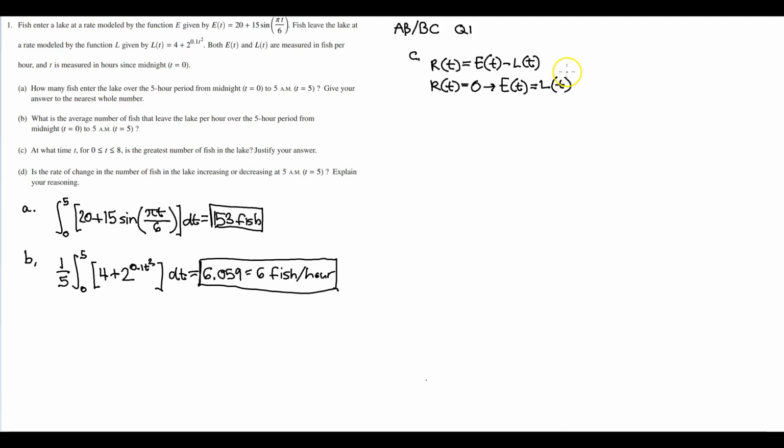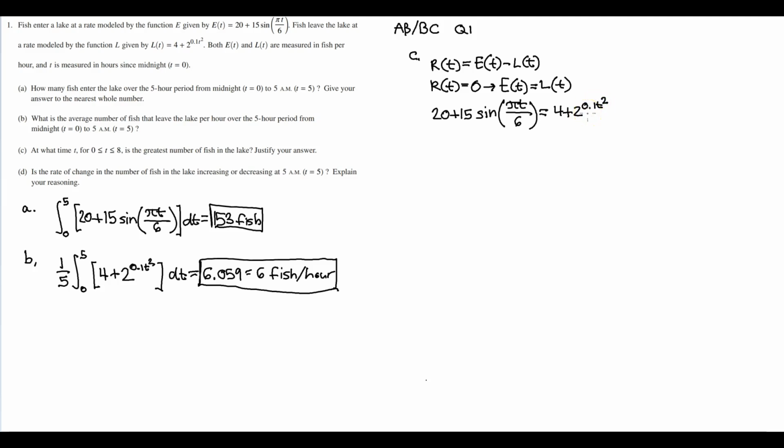Okay? So what we have to do is see where 20 plus 15 sine of pi t over 6 equals 4 plus 2 to the 0.1 t squared.